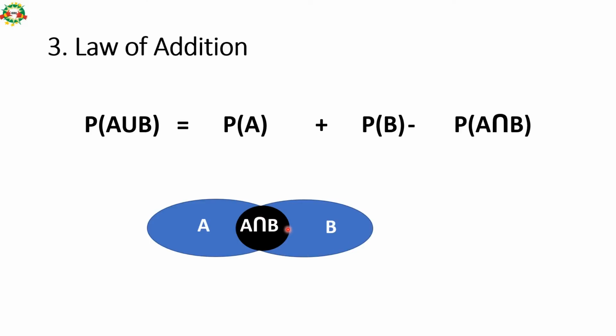Why minus? Because this area has been added twice, from this and this. So you have to subtract it once so that we get the total area for this diagram. Getting probability with the help of a diagram is always easy. If you get a question on probability, it's very easy to draw a diagram and calculate it. It's convenient.